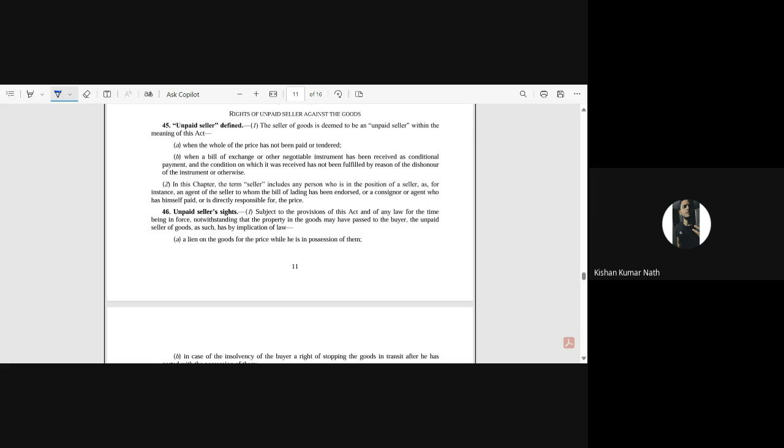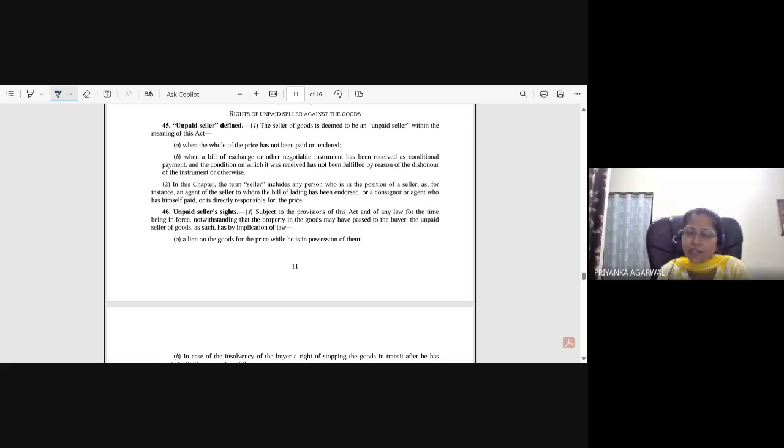Yes, ma'am. Okay, so the definition is also saying the same thing. The seller of goods is deemed to be an unpaid seller within the meaning of this act when the whole of the price has not been paid or tendered. So even if a small amount is pending, he will be called an unpaid seller. It is not necessary that the entire amount has to be pending.